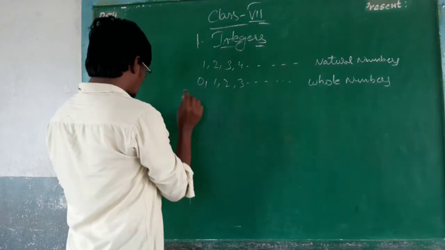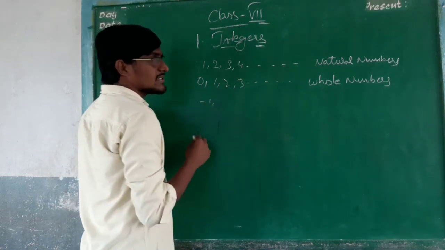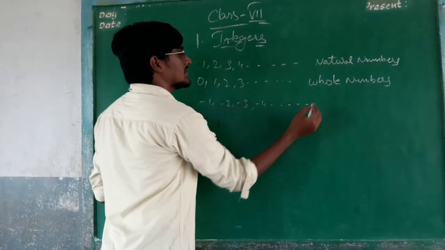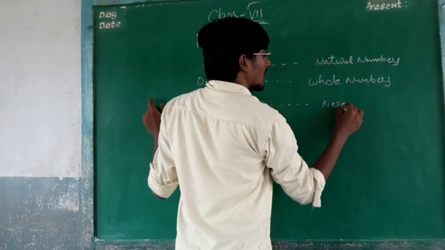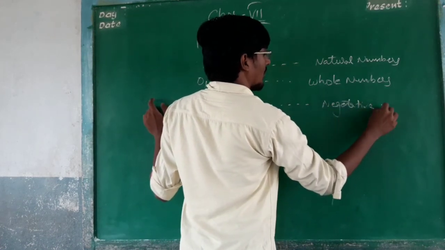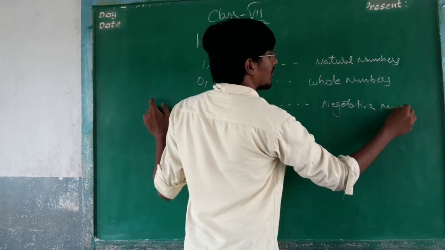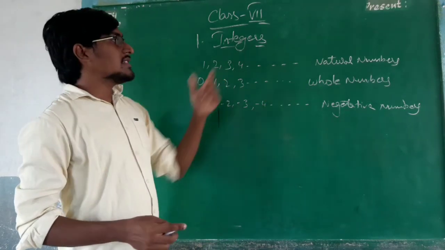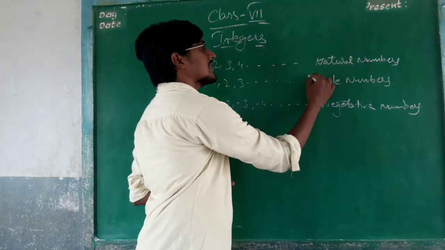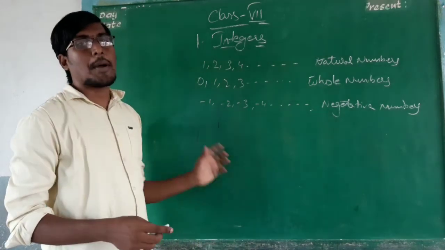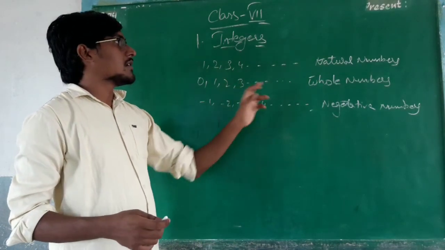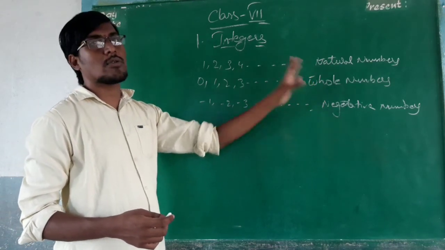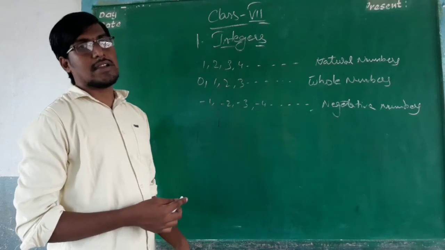And the negative numbers, all of you know about the negative numbers, that is -1, -2, -3, -4 and so on. These are the negative numbers. So the natural numbers, whole numbers and negative numbers combined, this set, is called integers. What are the integers?